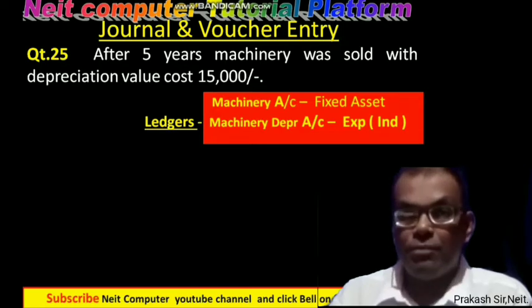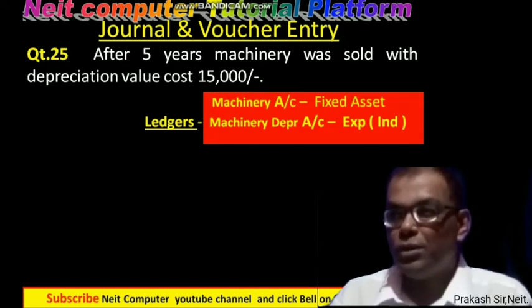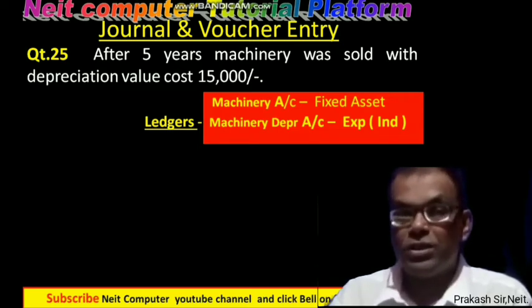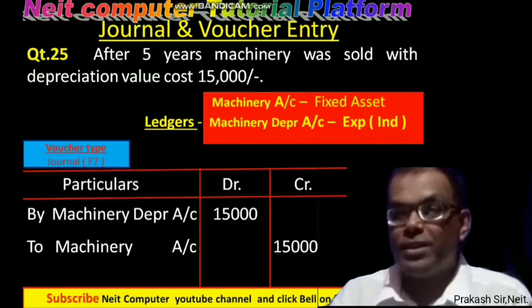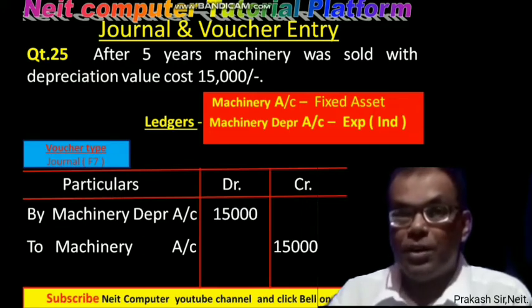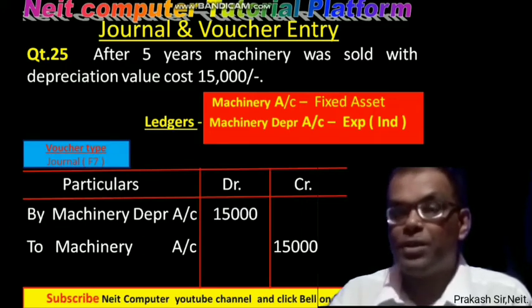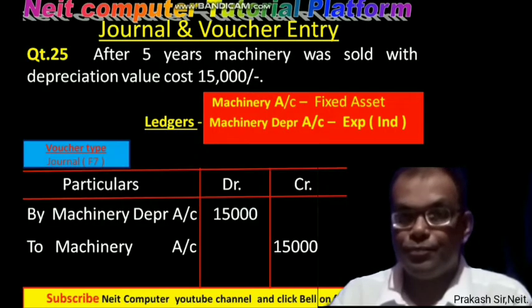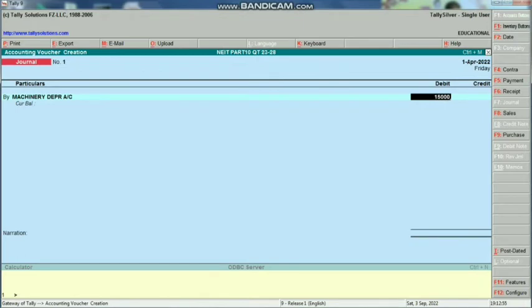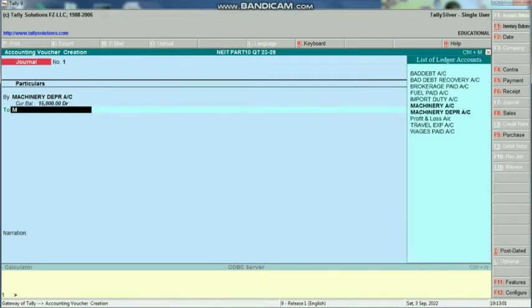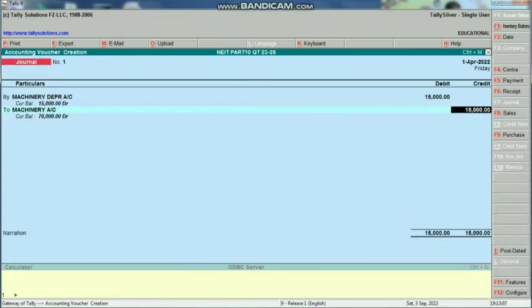One machinery account should be there under fixed asset, and a machinery depreciation account should be there under expense indirect, because this machinery depreciation is also an expenditure. So the journal should be: machinery depreciation account debited 15,000 and machinery account credited 15,000. Whenever we purchased the machine, at that time what we did was machinery account debited to cash or machinery account debited to bank account.